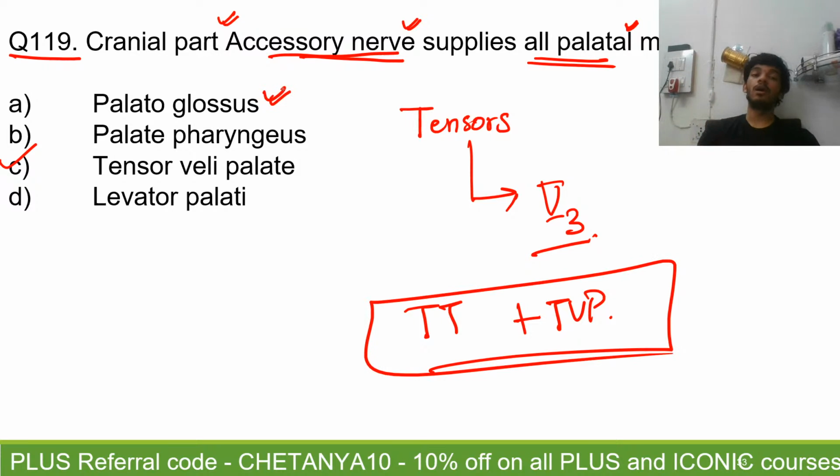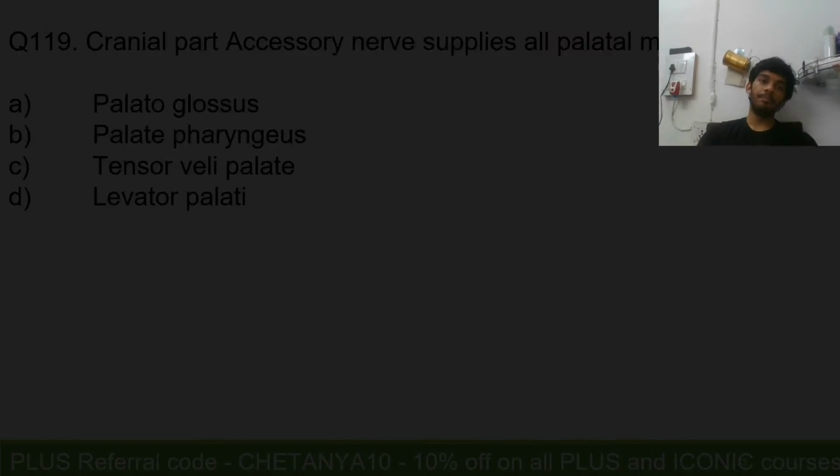Palatoglossus, which is a muscle of the tongue also, is supplied by the cranial part of the accessory, as are palatopharyngeus and levator veli palatini. All of these are supplied by the cranial accessory, that is the vago-accessory complex.